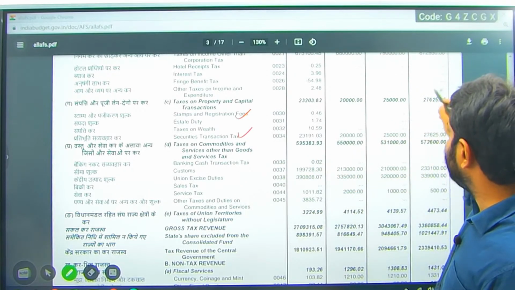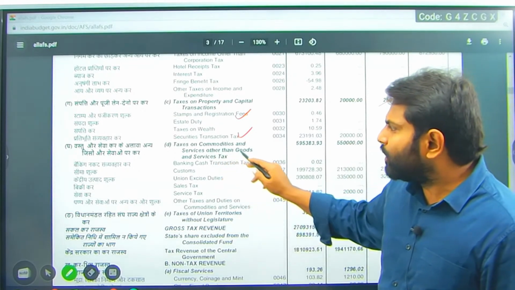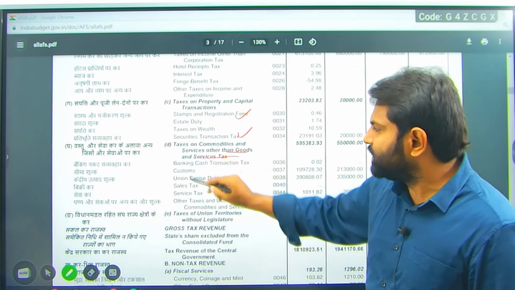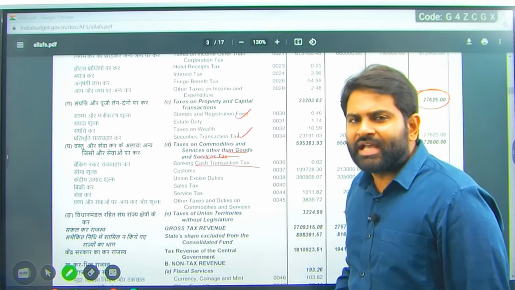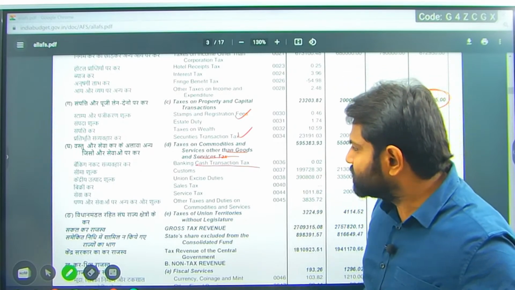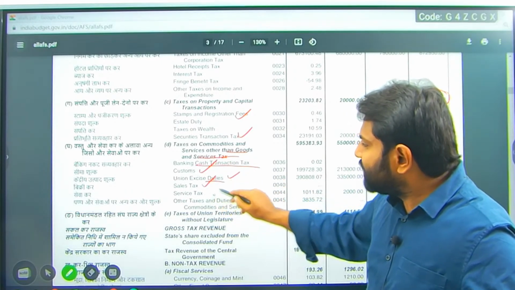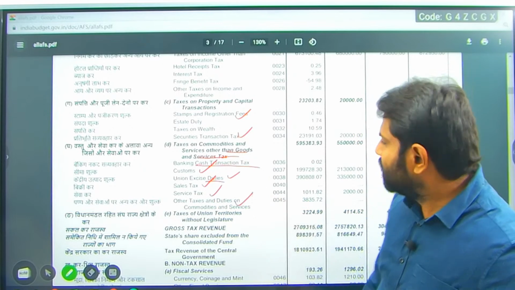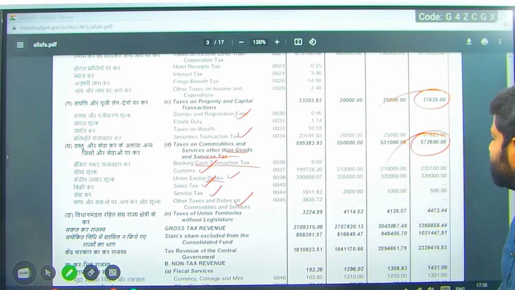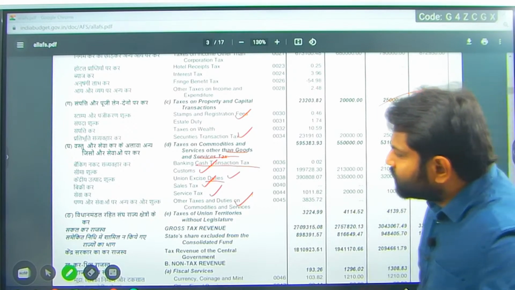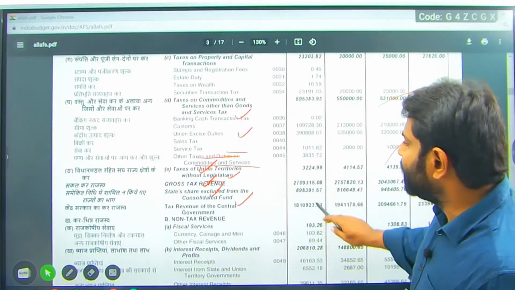These are the taxes we have, 27,625. Taxes on commodities other than GST, banking cash transaction tax to disincentivize cash transactions and bring digital transactions, customs, union excise duties, sales tax, service tax, other tax and duties, right? You have almost 5,72,600 crores. So likewise, the total taxes you have, gross tax revenue, if you can see,